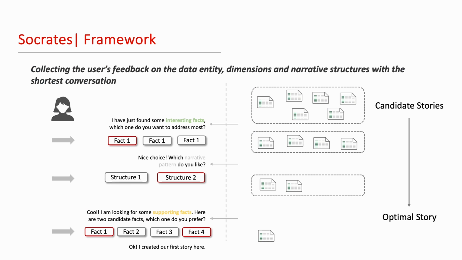Based on the design guidelines we derived, we created Socrates as a solution that strikes a balance between automation and user control. The system is engineered to adaptively propose questions, giving users a say in shaping the final data story. These questions are formulated based on a pool of candidate stories, each generated with different initial parameters to accommodate varied user preferences. User feedback is then applied to filter this pool, ensuring that the output is both relevant and insightful.